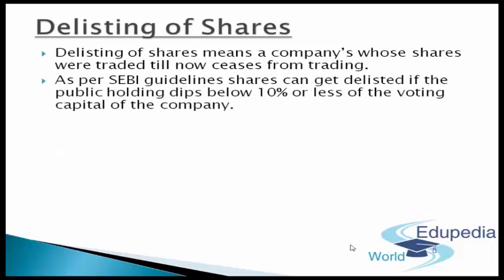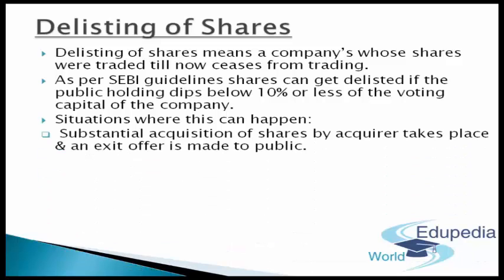Next, as per the SEBI guidelines, shares can get delisted if the public holding dips to 10% or less of the voting capital of the company. In case the public holding in the company, the free float market capitalization, goes below 10%, then in that case ceasing of trading can happen over there. So shares might get delisted in such scenarios. What are those situations where this can actually happen?